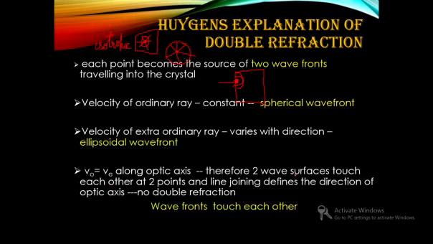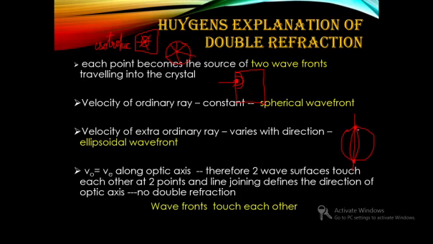Therefore, these two wave surfaces will touch each other at two points, and the line joining them defines the direction of the optic axis. Because you can see that there will be two locations like this where it touches.